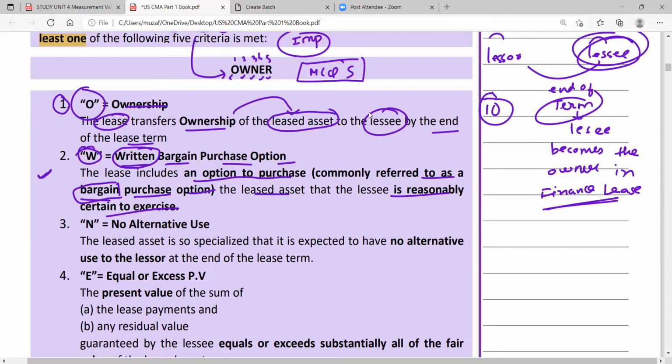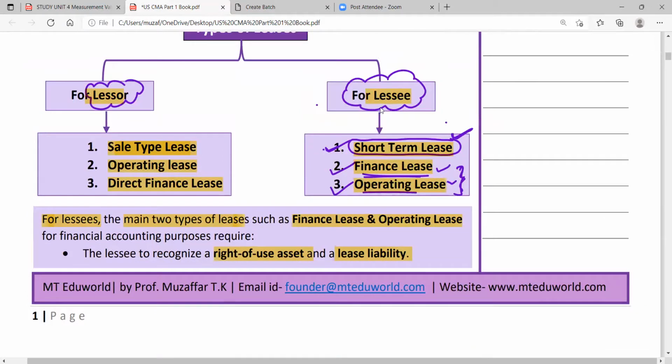Now, why are we classifying leases into finance lease, operating lease, and short-term lease? Because the accounting is different in each case. Here only one entry is passed. That's it, accounting is done. As far as finance lease is concerned, the accounting treatment is different. As far as operating lease is concerned, the accounting treatment is different. Therefore we need to categorize the lease into different types, such as short-term lease, finance lease, and operating lease.